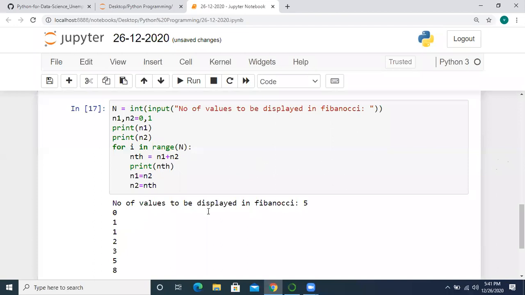Okay. Now it is correct. Right. So print at the end of the nth value. So now like this, can you? Yes, yes. I will.